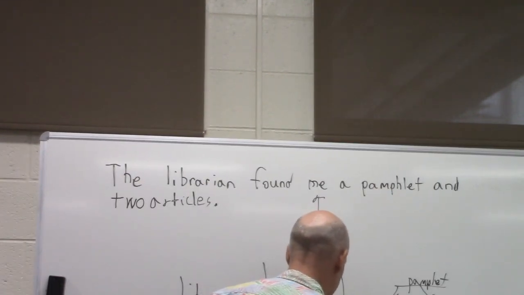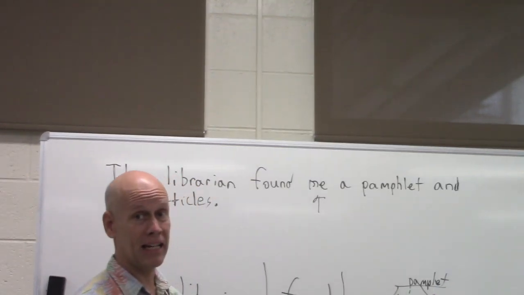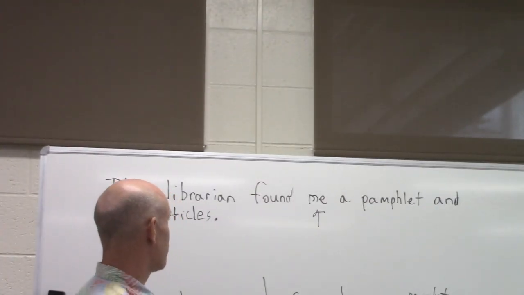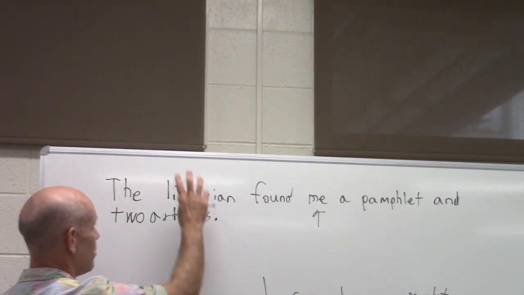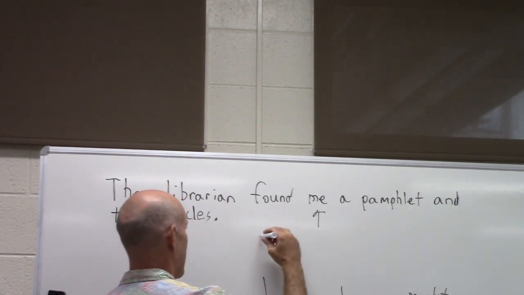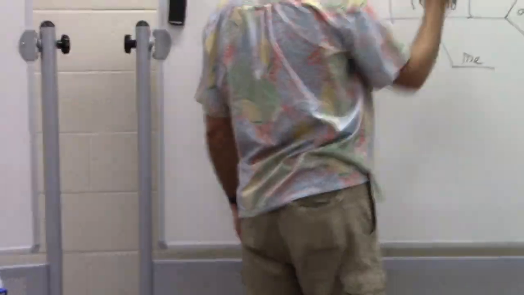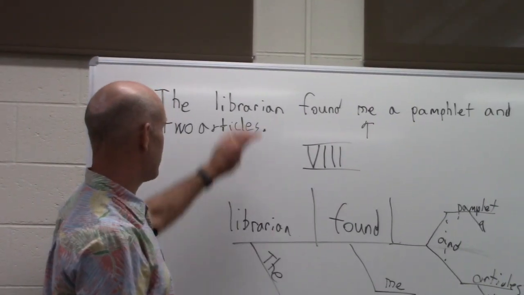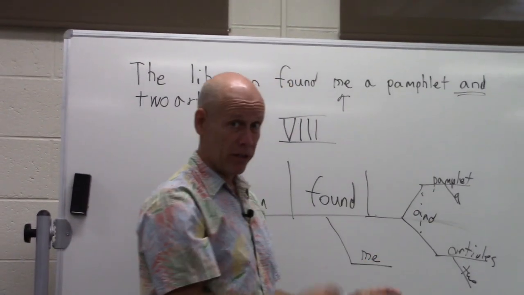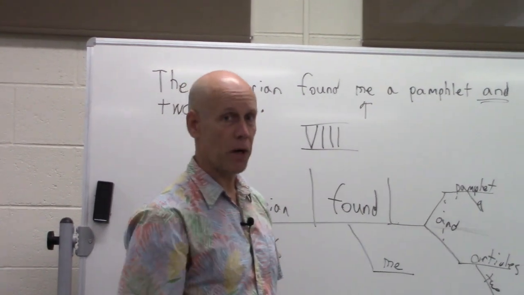Do you remember what I am called in this sentence? No. We have subject, direct object, and, you remember? Indirect object. So remember, if we have 3 noun phrases, noun phrase 1, noun phrase 2, and this compound is noun phrase 3, it's got to be what pattern? How do you spell 8? With a 3. That's your pattern 8 sentence. Once again, noun phrase 1, noun phrase 2, and a noun phrase 3. This makes this together one compound noun phrase, the pamphlet and the articles. Let's move on to the next one.